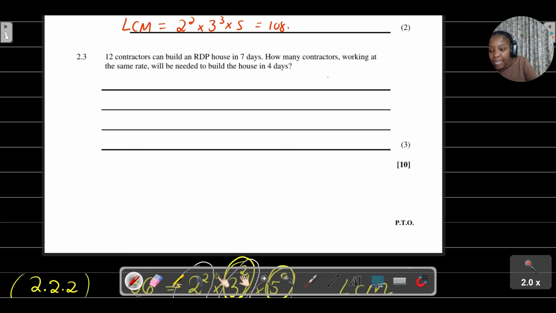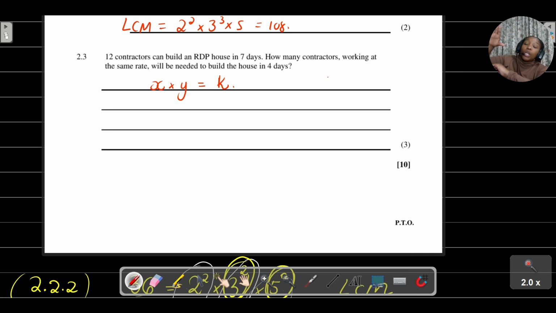We said that in indirect proportion, x multiplied by y is equal to your constant. This is the equation that we use when you are dealing with an indirectly proportional relationship. And obviously here we're dealing with an indirectly proportional relationship because the more contractors you have, the fewer days it will take you to build these RDP houses.